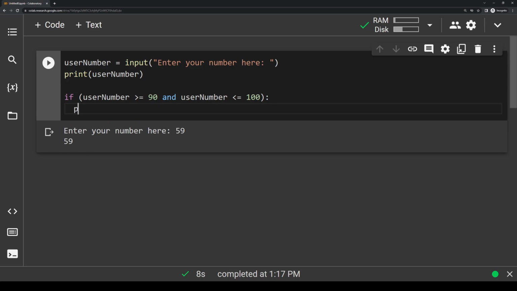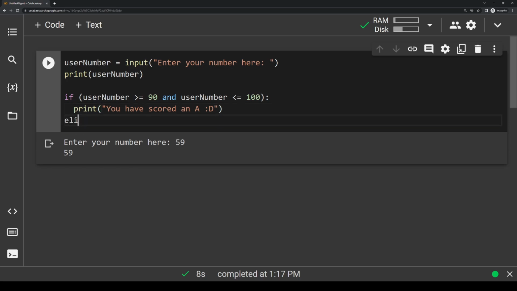And if this is true, I'm just going to print out you have scored an A. And what this is saying is if whatever number the user inputs is greater than or equal to 90 and it's less than or equal to 100, meaning it's in the range 90 to 100, then we're going to print out that they have scored an A. And let's make some other statements to check for the other letter variables.